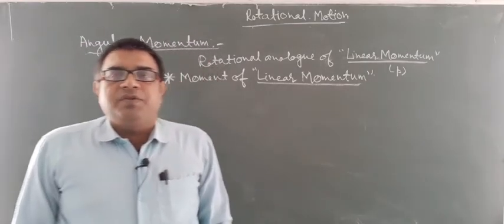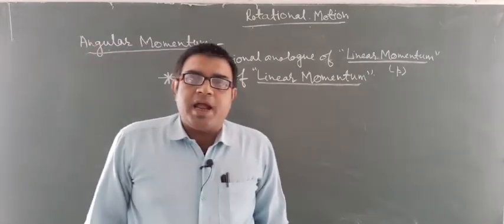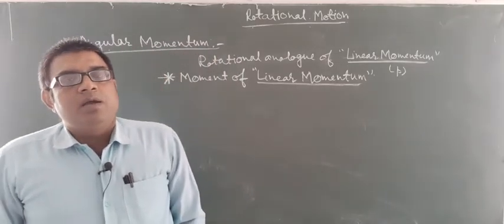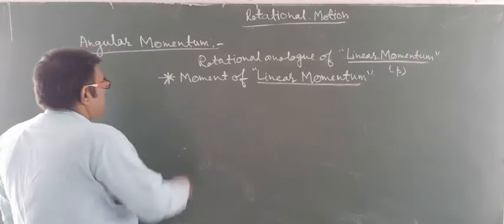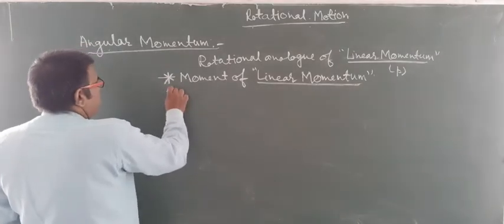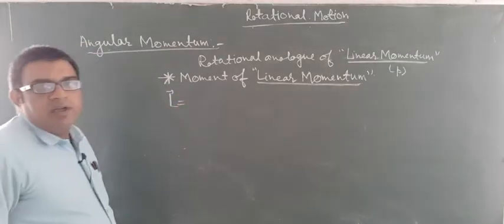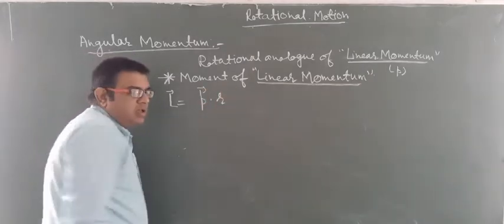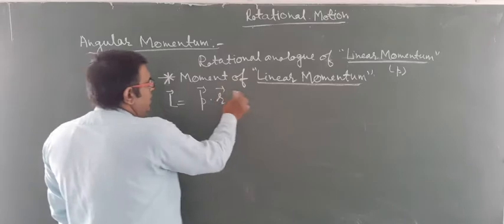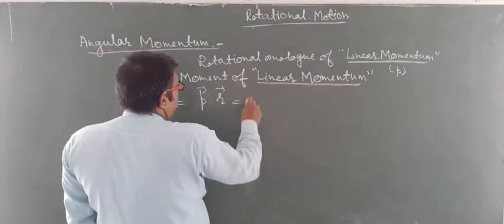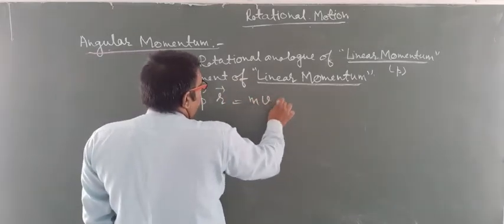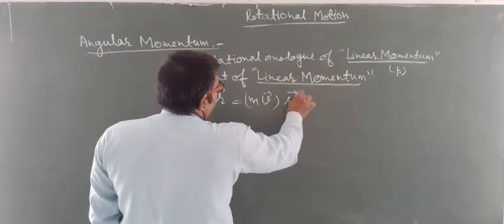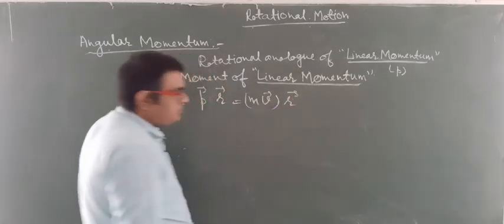It means the linear momentum is multiplied with the position vector. So what is the angular momentum? It will be linear momentum into position vector, or you can say m into v into r.